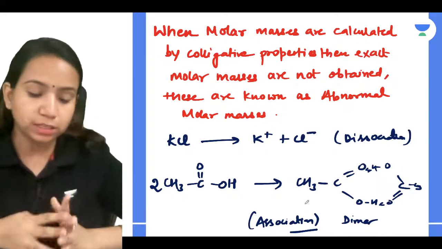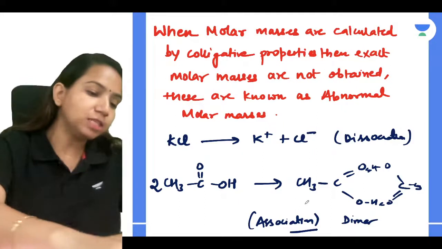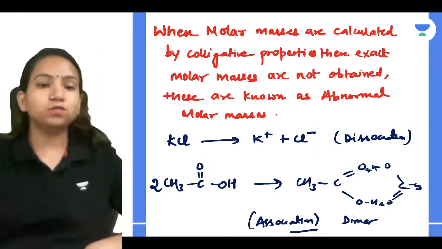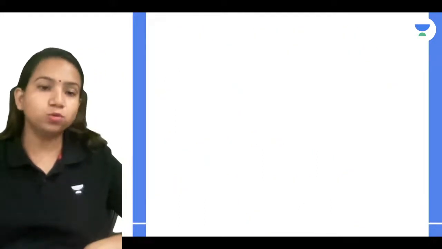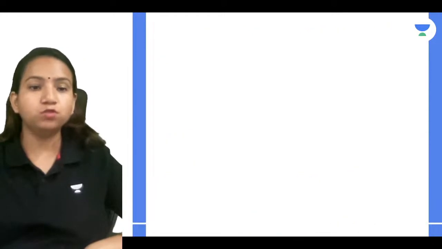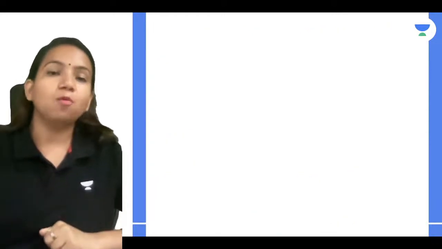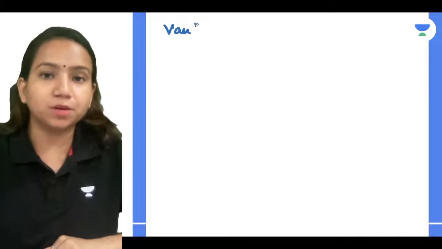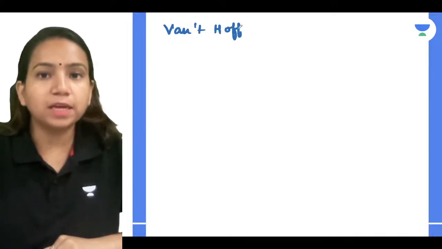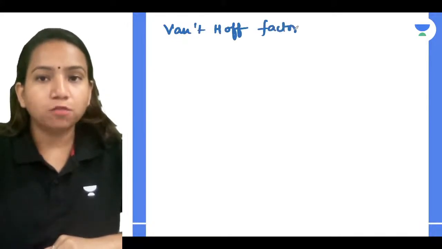These points were not considered, and that's why we were getting wrong values for the molar masses. So to make it correct, a new factor was introduced, which is called the Van't Hoff factor. What is the Van't Hoff factor?